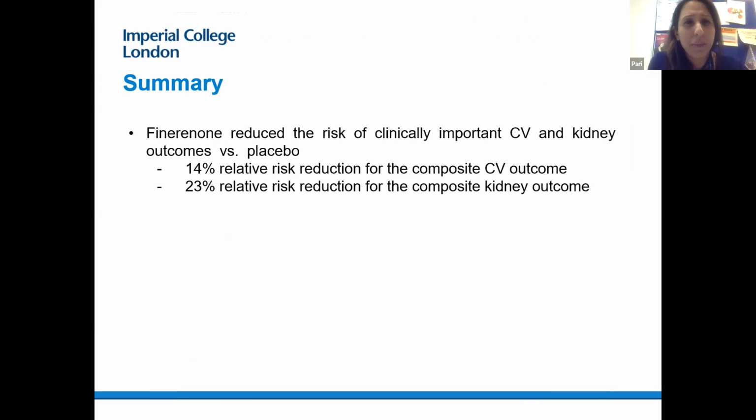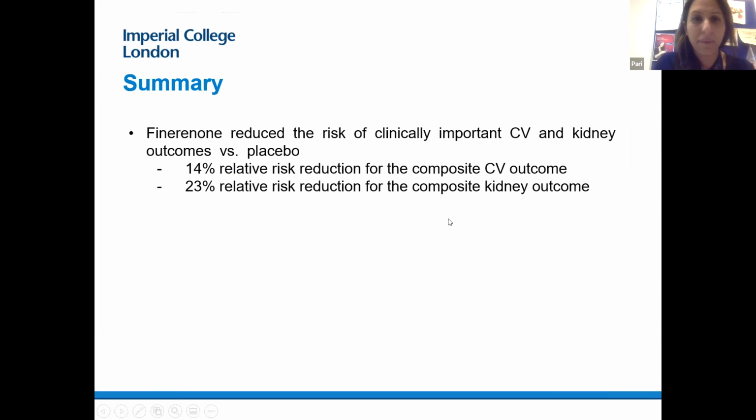So really, just to summarize here, finerenone reduces the risk of clinically important cardiovascular and kidney outcomes compared to placebo. And essentially, we've seen a 14% relative risk reduction for the composite cardiovascular outcomes and a 23% relative risk reduction for the composite kidney outcomes.